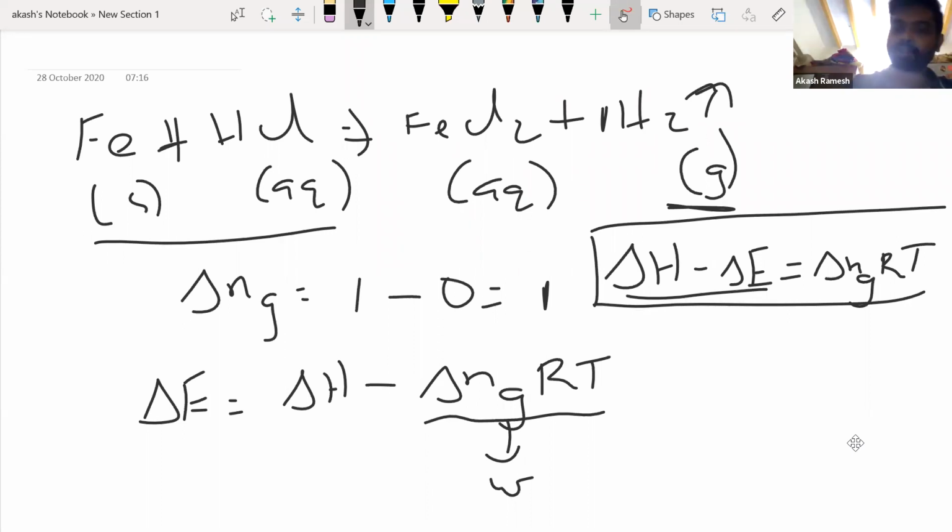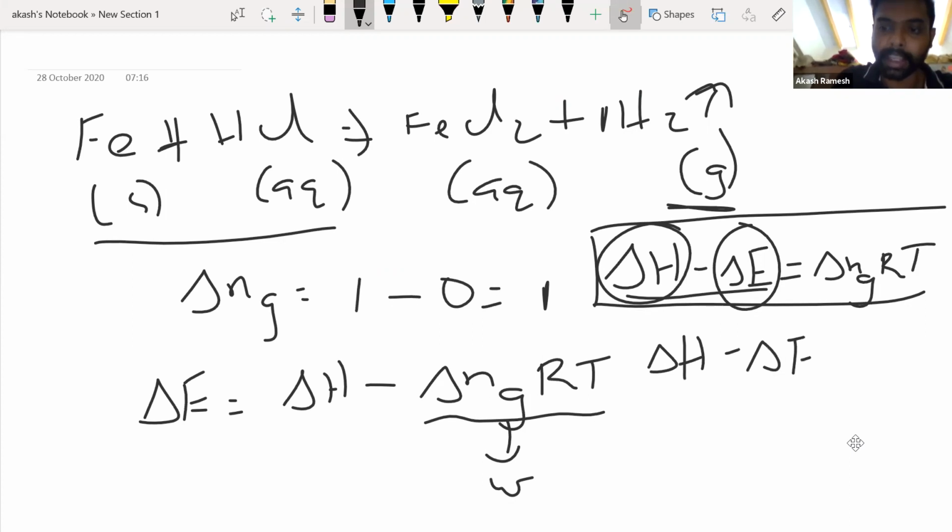So that's the only reason we use gases. In other words, for any chemical reaction, there will be a considerable difference between my enthalpy value and my internal energy value if there are gases. If all of them are in solid or liquid phase, delta H minus delta E will be equal to 0.